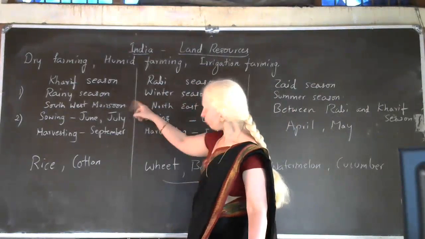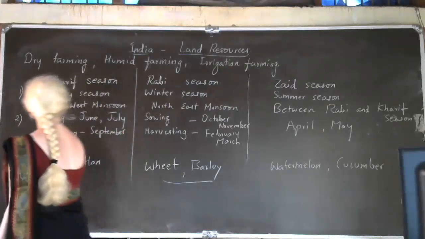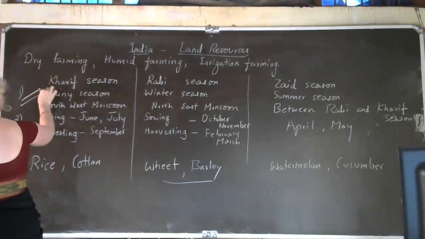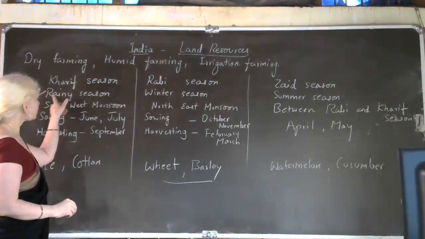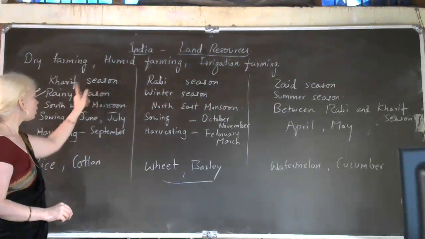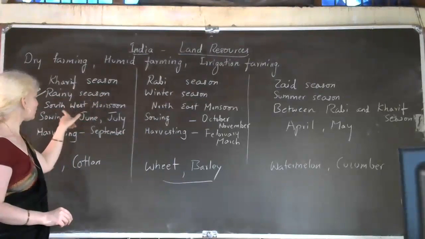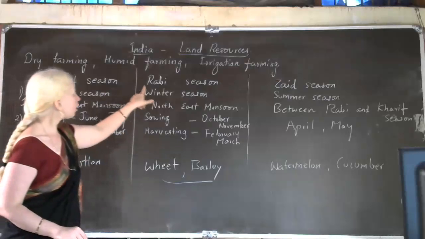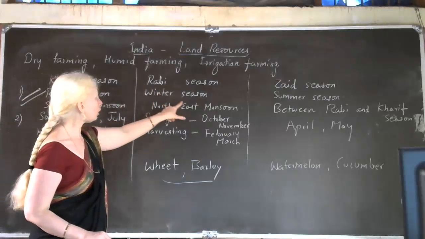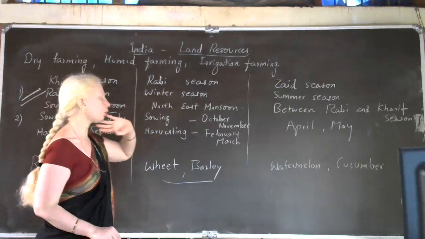See here, look at the board. I have written 4 points for you. First one is about season. In which season Kharif crops are grown? They are grown in rainy season in southwest monsoon time. Then Rabi crops are grown in winter season in northeast monsoon time.